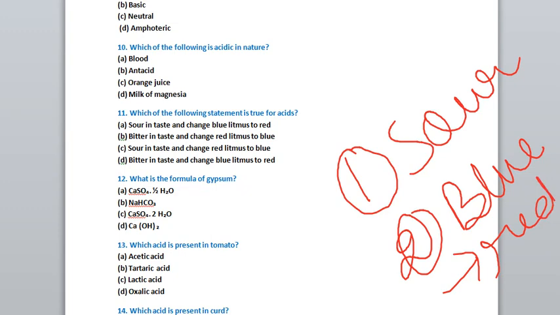The first statement is: acid is sour in taste and changes blue litmus to red. The second statement is bitter in taste. So bitter taste is the wrong option. Third option, sour in taste, changes the color of red litmus to blue. But we know that it changes the color of blue to red. So this is also a wrong option. And the last option, bitter in taste, is not correct. So the correct option is sour in taste and changes blue litmus to red. The first option is correct.